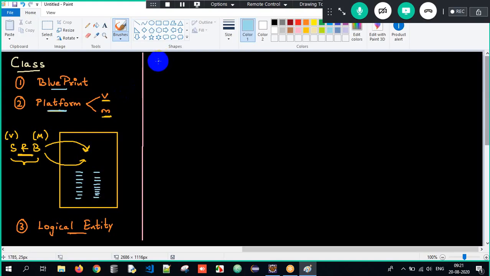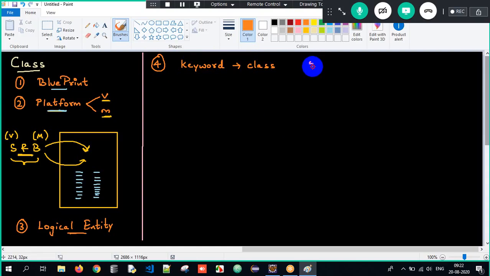And then how do we create a class here? Class has to be declared using a keyword called class itself. Whenever we want to create a class, we have to make use of the keyword class only, right?